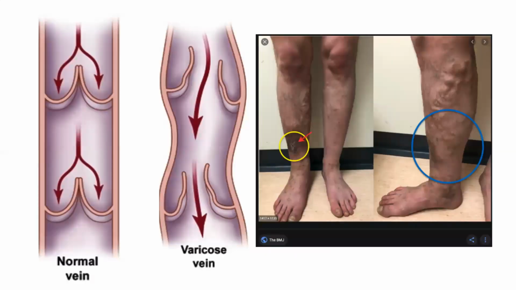And there is one clinical condition we call varicose vein. So the veins, this is a normal vein, then there is a one-way flow of blood from down to the top. And once the blood has gone through, the valves are competent and they close, and therefore there is no backward flow.